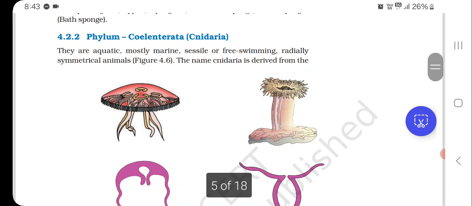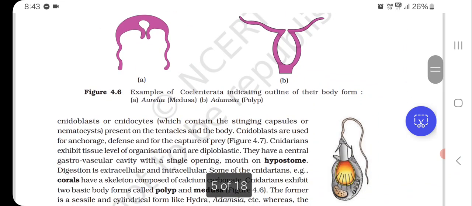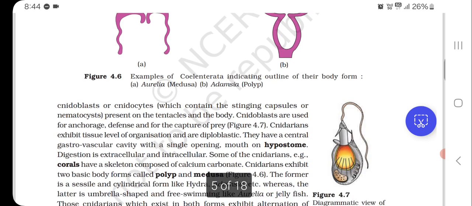Now phylum Coelenterata, also known as Cnidaria. They are aquatic, mostly marine, sessile or free swimming, radially symmetrical animals. The name Cnidaria is derived from the cnidoblasts or cnidocytes, which contain the stinging capsules or nematocysts present on the tentacles and the body. Cnidoblasts are used for anchorage, defense, and for the capture of prey.